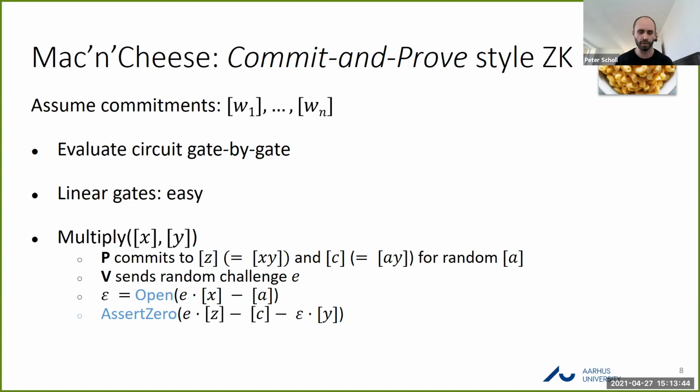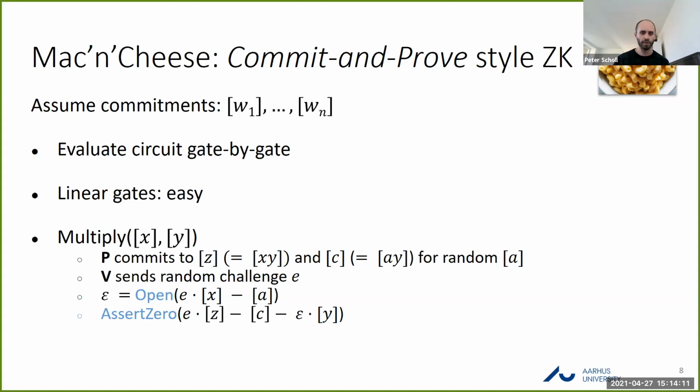So again, both parties compute a linear combination of the commitments as e z minus c minus epsilon times y. I won't go into the details of why this works, but it turns out if the multiplication is correct, then this should equal 0. And if it's incorrect, then you'll essentially get something random. And to be able to force this check to pass, the prover would have had to guess the challenge e in advance.